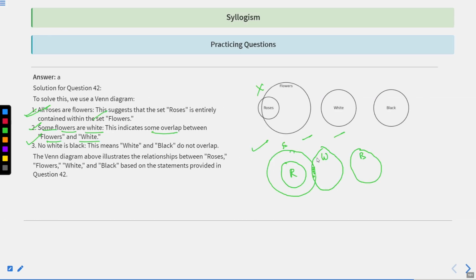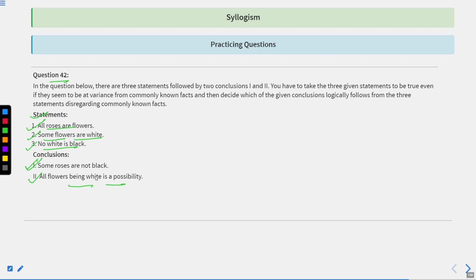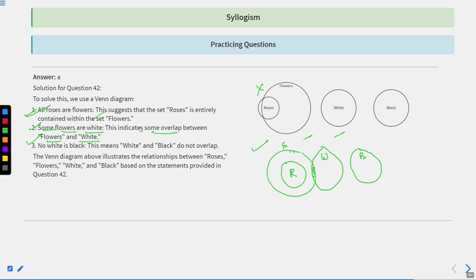there is an intersection between flowers and white. And when this particular statement is saying some flowers are white, it is also inferring that some flowers are not white. So if some flowers are white, we can infer that some flowers are not white, meaning this statement which is saying that all flowers being white is a possibility, we cannot take this into consideration. We cannot accept this point because some flowers are white. It can obviously be contained as some flowers are not white.